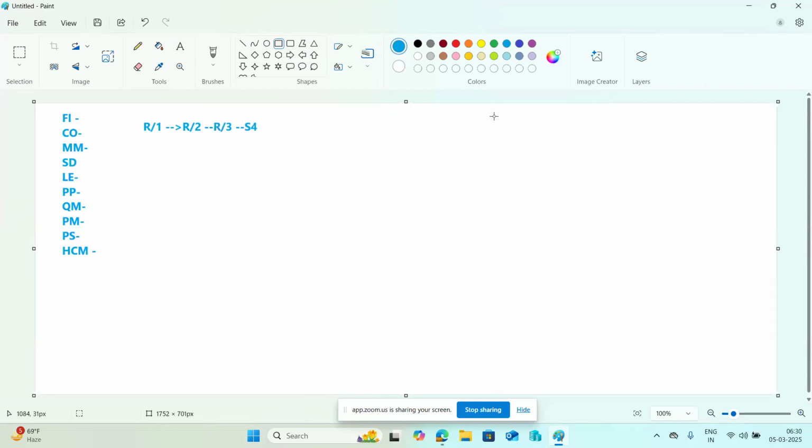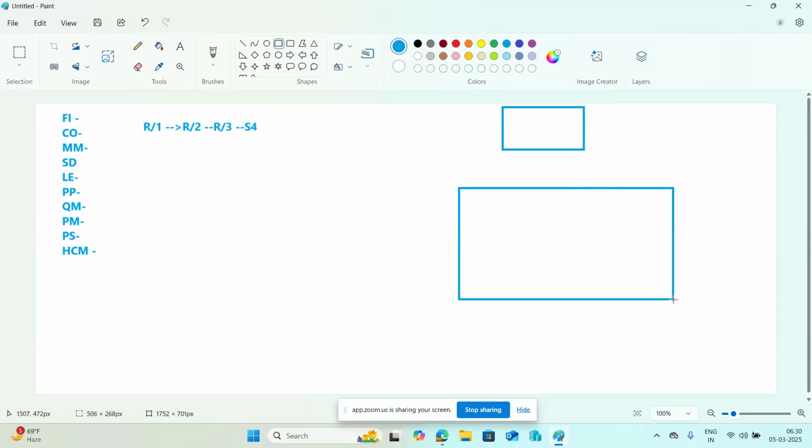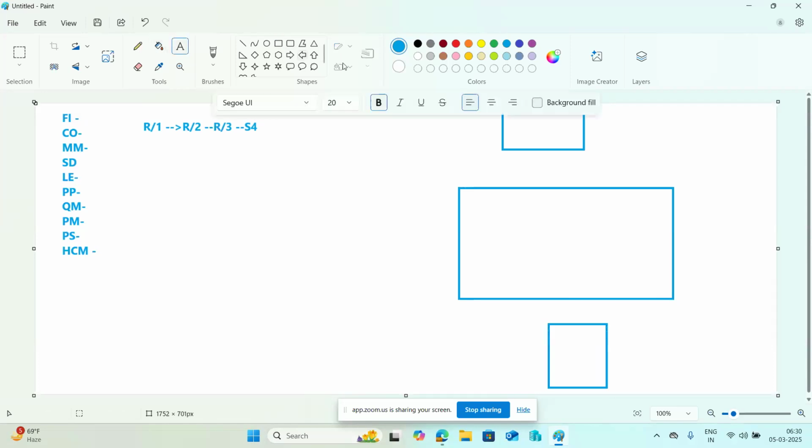Now SAP has a three-tier architecture. It contains the presentation layer, then the application layer, and the database layer, right? Presentation layer means our SAP GUI, and the SAP GUI logon pad.